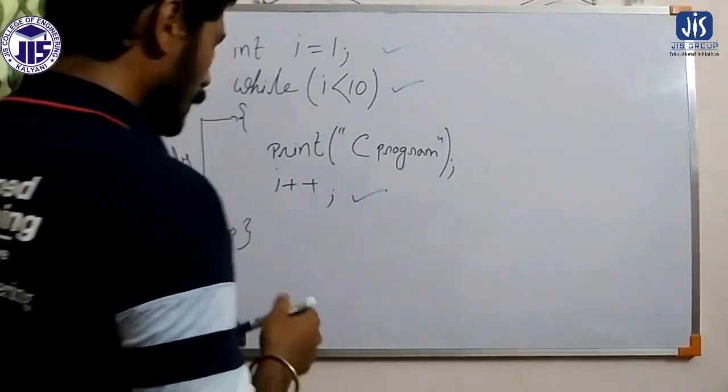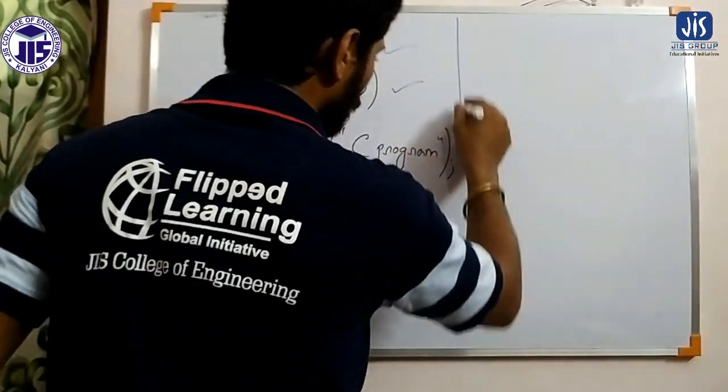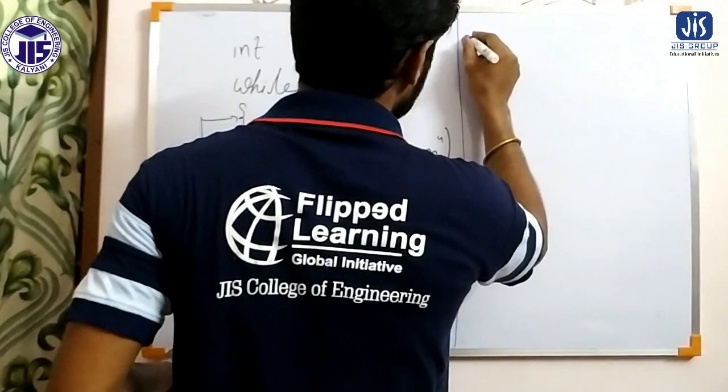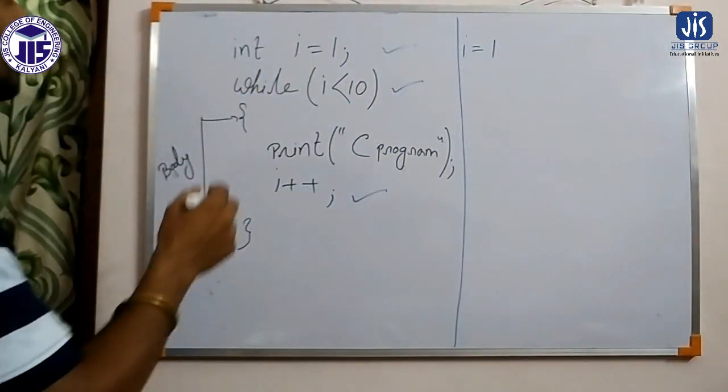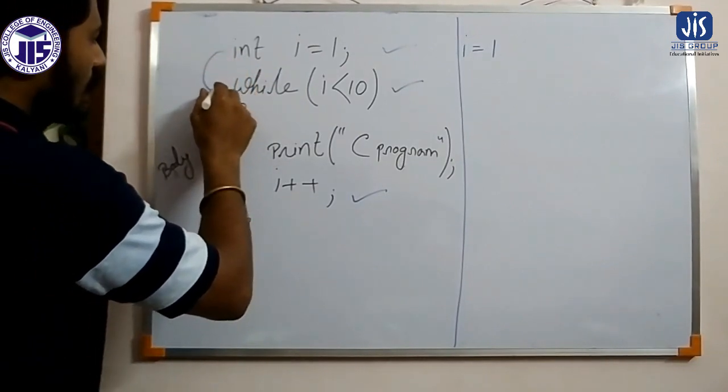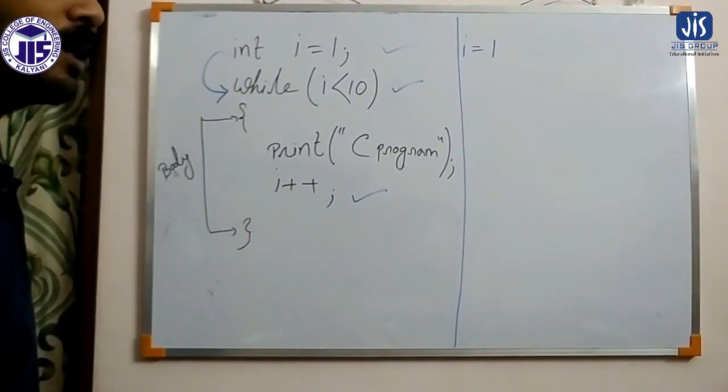So, what we are basically doing? The value of I is initially 1. So when the value of I is 1, next it will come to the condition.